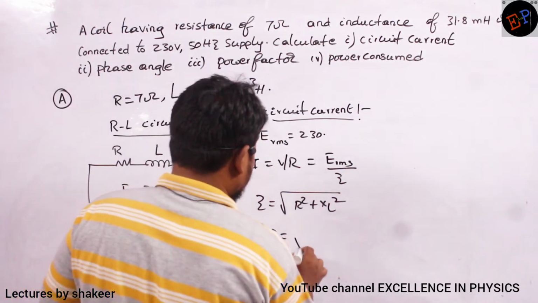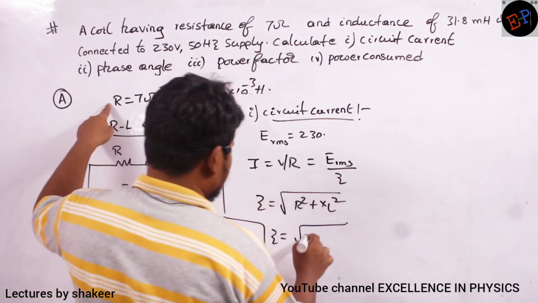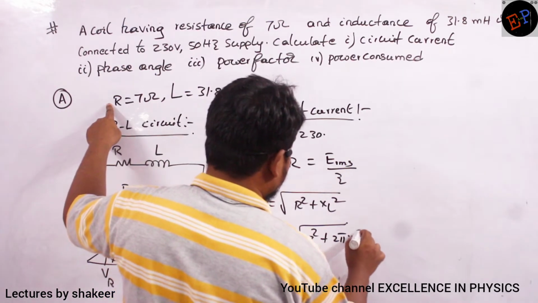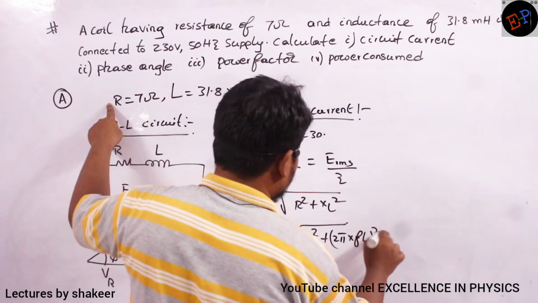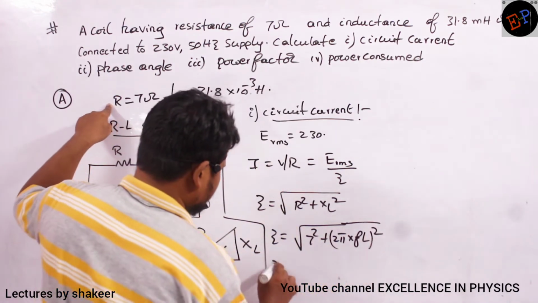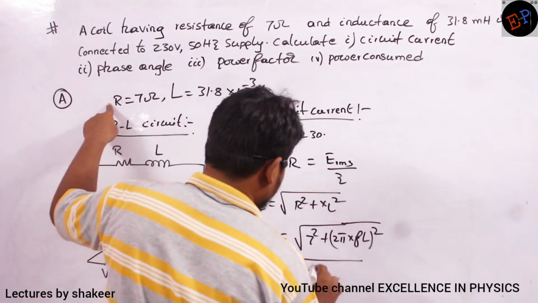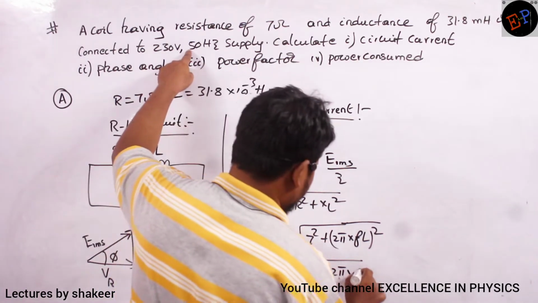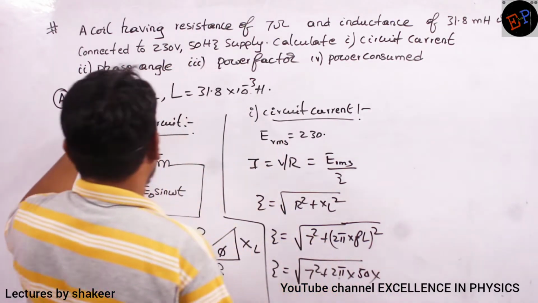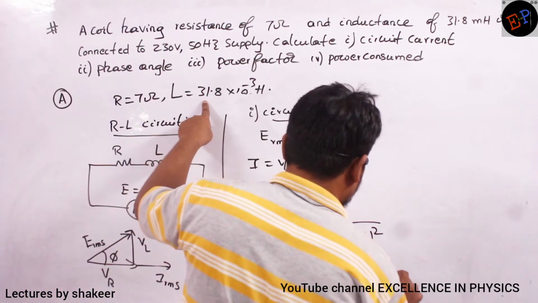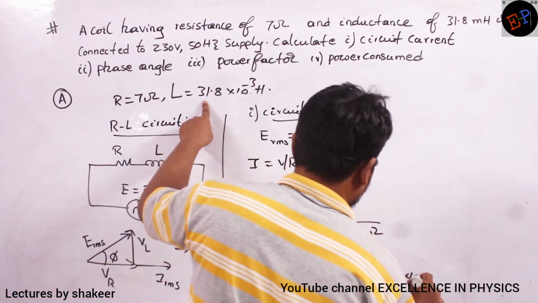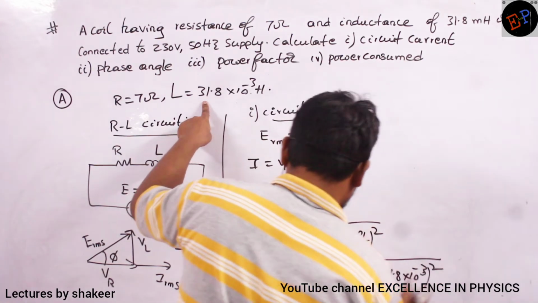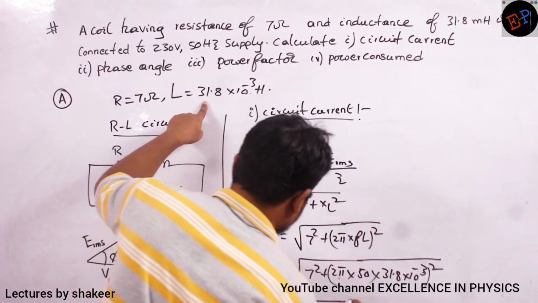Z is equal to square root of 7 square plus (2 pi into F into L) whole square, that is 2 pi multiplied by frequency 50 and inductance 31.8 multiplied by 10 power minus 3, whole square. If you do this total calculation, then I will get the Z value.